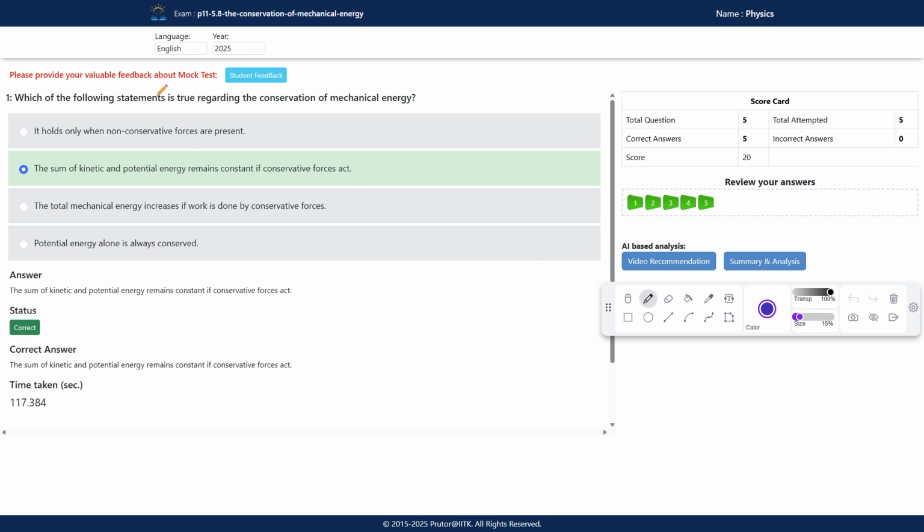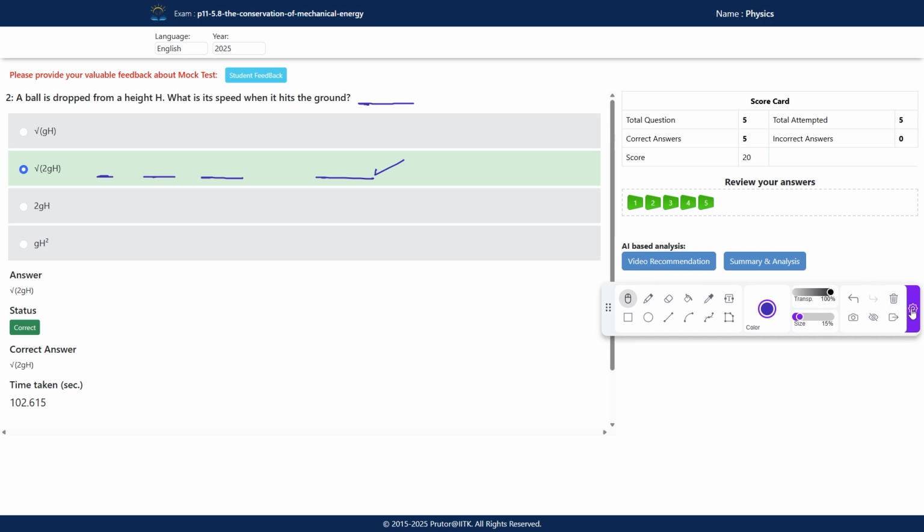First one, which of the following statements is true regarding the conservation of total mechanical energy? So according to conservation of mechanical energy, the sum of kinetic and potential energy remains constant if a conservative force acts. So this one is correct. A ball is dropped from a height h.